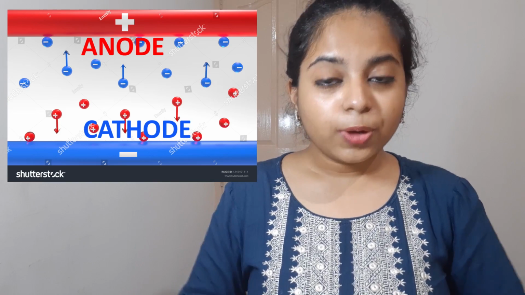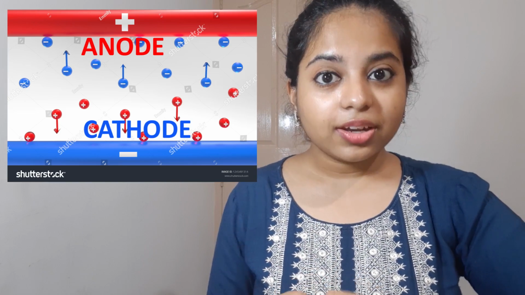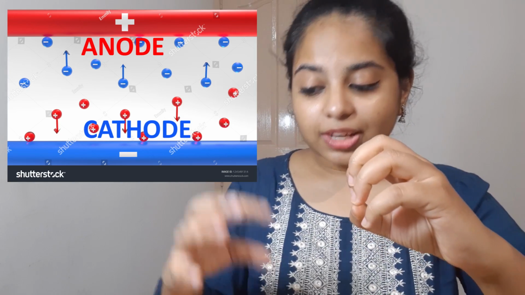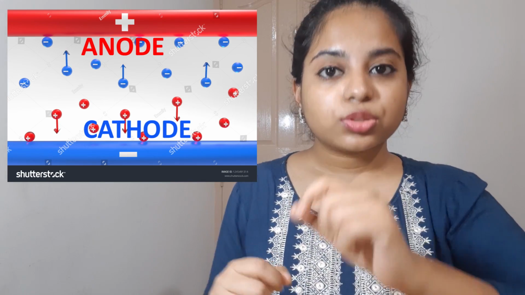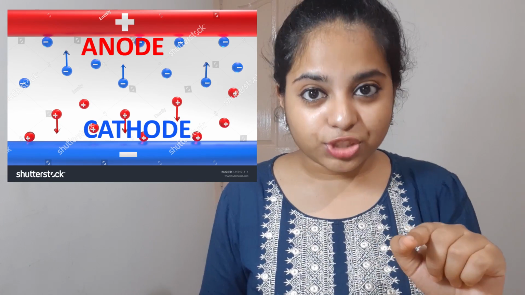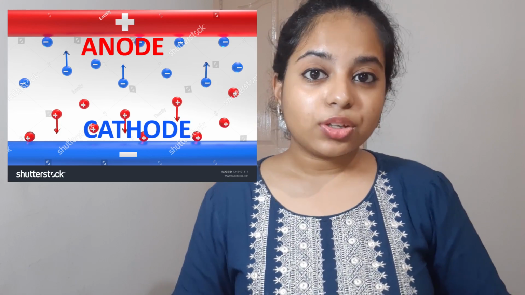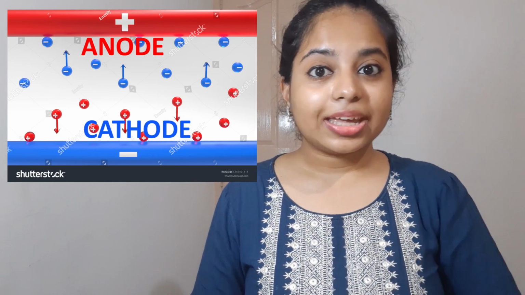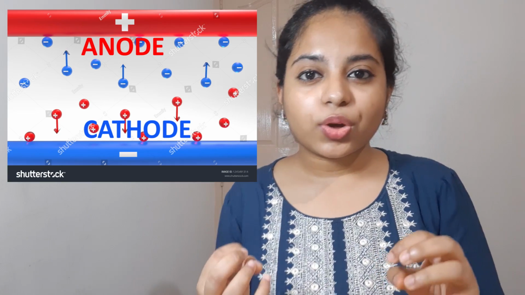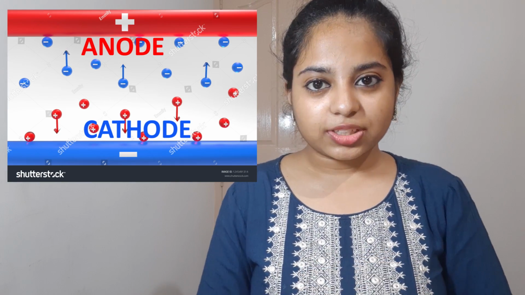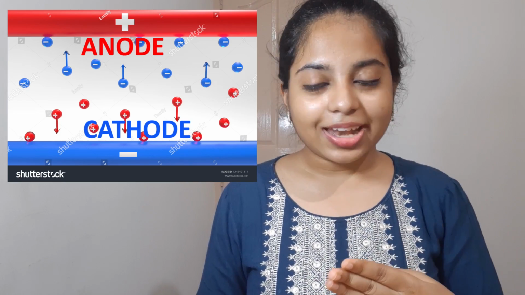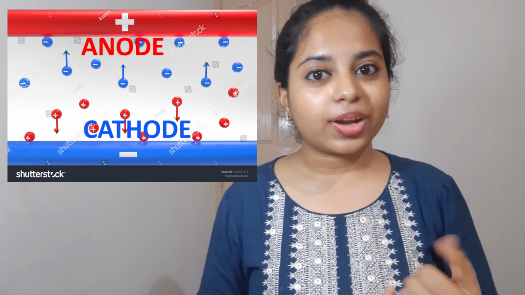Okay, so anode is a positive electrode and it attracts anions, because positive always attracts negative towards it. So when the anode is positive, the anion is a negative ion. So you can say an anion has a negative charge. Alright. Similarly, the cathode attracts cations towards it. The cathode is a negative electrode and the cation is a positive ion which is being attracted towards it. Now we're very clear about what an ion is, what an anion is, what a cation is. We also learned what a cathode and an anode is.